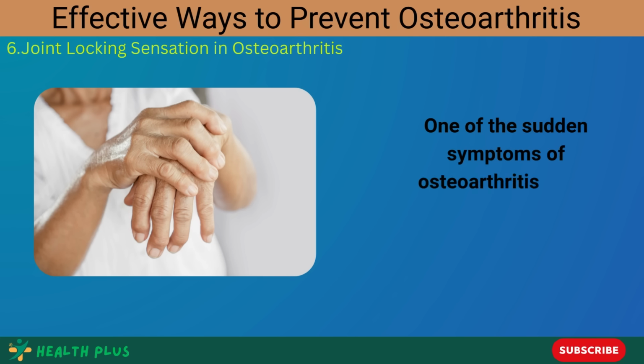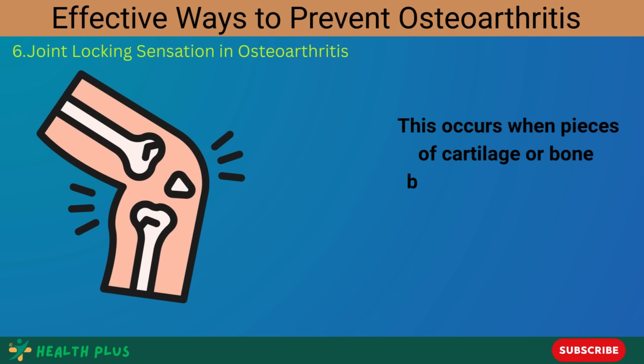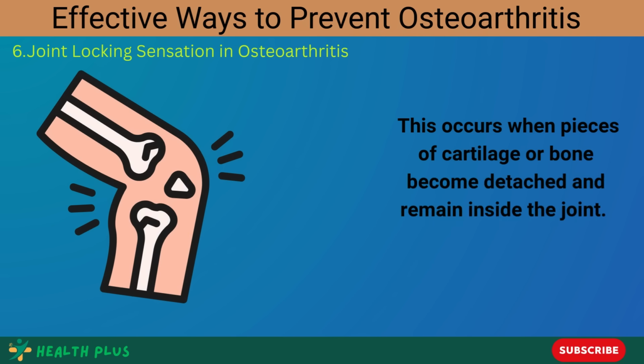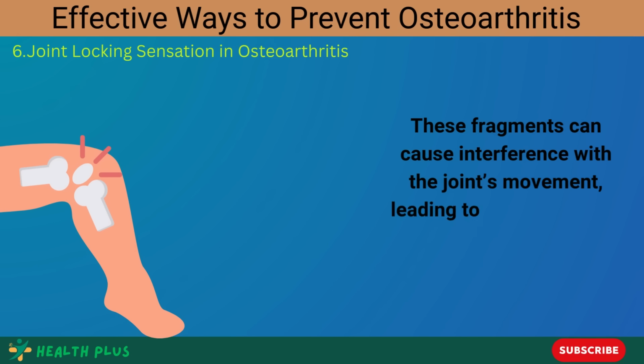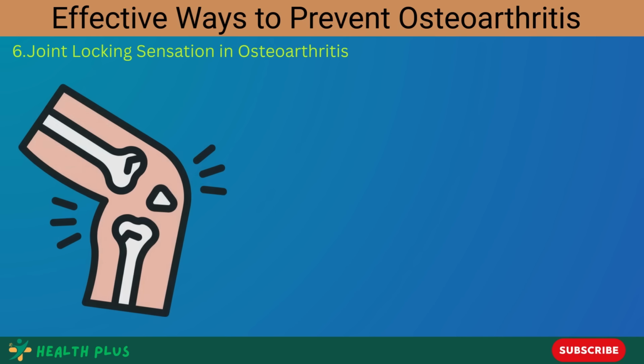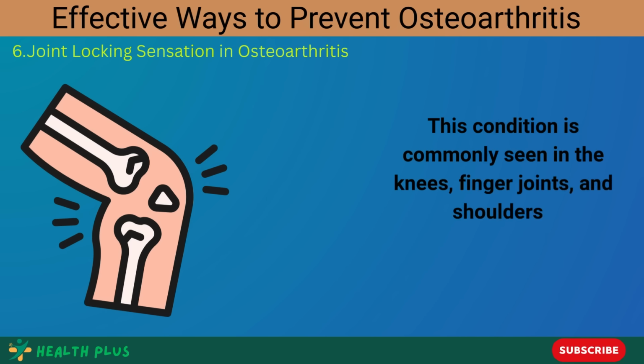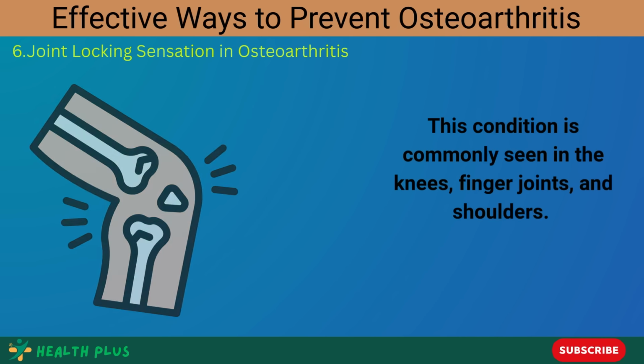6. Joint locking sensation in osteoarthritis. One of the sudden symptoms of osteoarthritis is the sensation of joint locking. This occurs when pieces of cartilage or bone become detached and remain inside the joint. These fragments can cause interference with the joint's movement, leading to the feeling of it getting stuck or locked. This condition is commonly seen in the knees, finger joints, and shoulders.